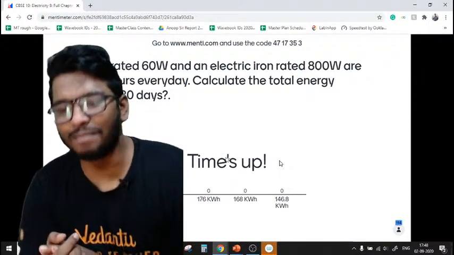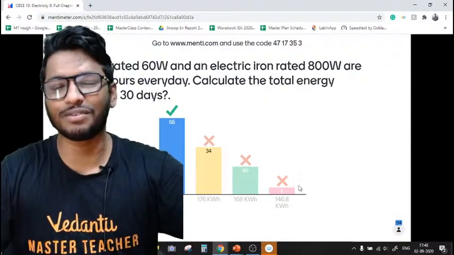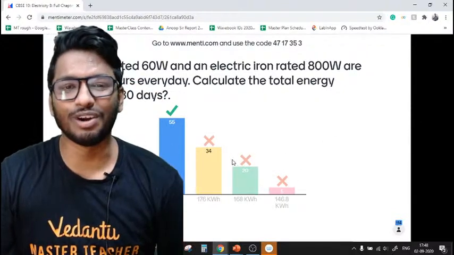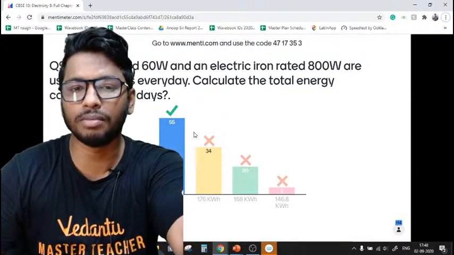Here we go. I'm really sorry about the previous question, guys. I unfortunately made a mistake. I wrote the formula correct first, and then I again wrote the wrong formula. Anyways, this is the answer, guys. Well done, people. Well done. Absolutely correct. The right answer is option number A.